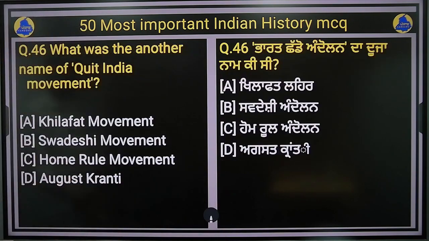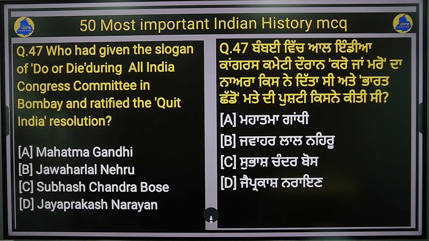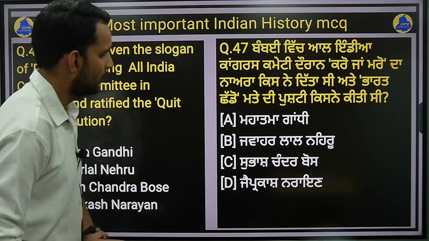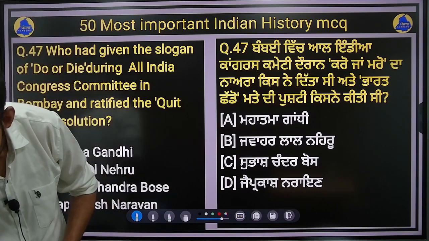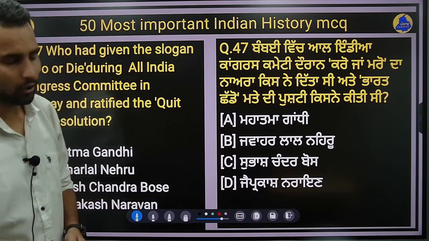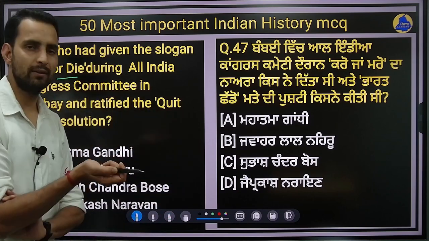Right. Question number 47. Who had given the slogan of do or die during the All India Congress Committee Bombay session and ratified the Quit India resolution? Another question from Quit India movement, that who has given the slogan of do or die, karo ya maro. You might have heard it.